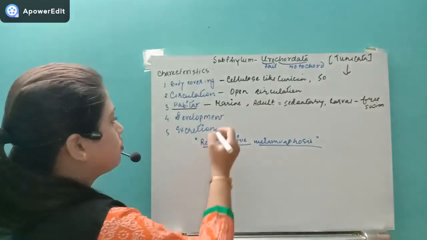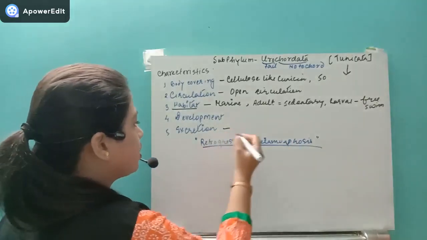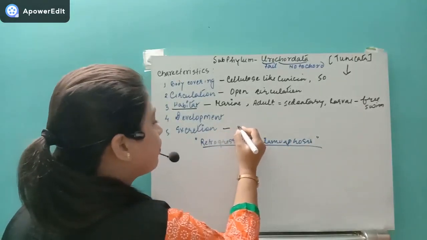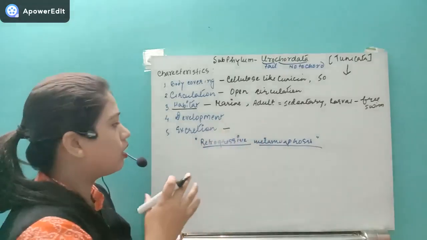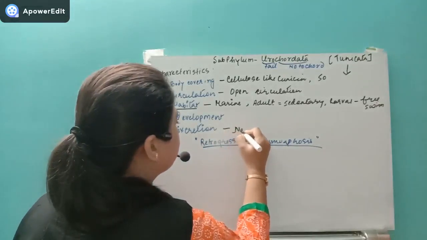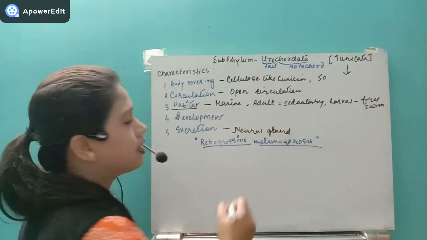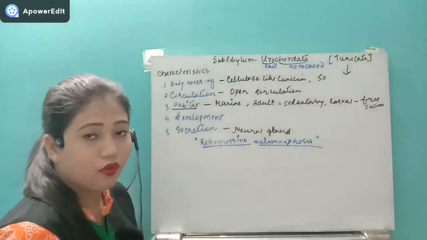Now after that, come to their excretion. Okay, so if you see their excretion, then yes, they will have a specific type of excretory organ that is known as neural gland. Okay, so from the neural gland they will remove the nitrogenous waste product.